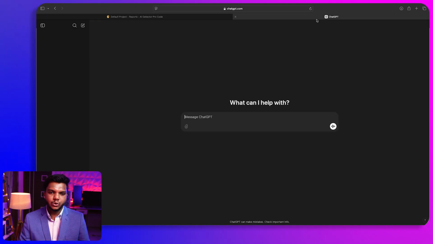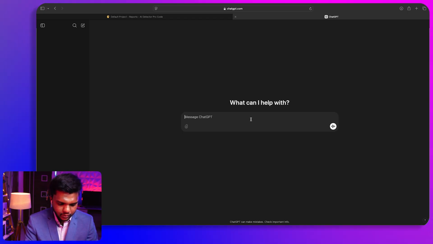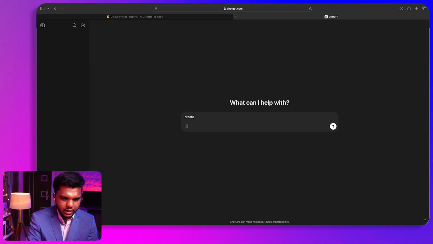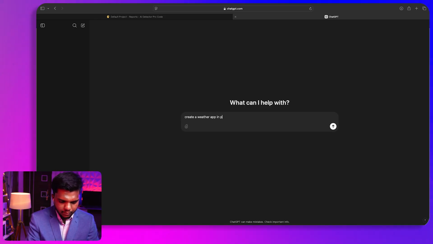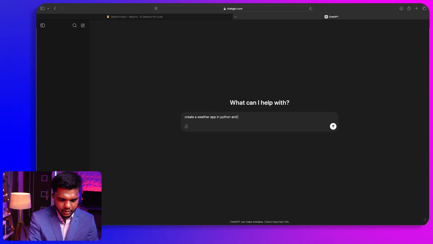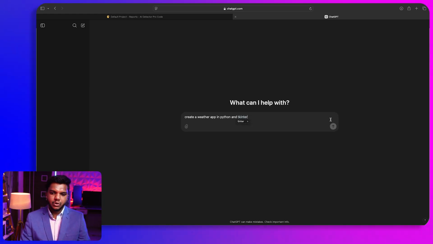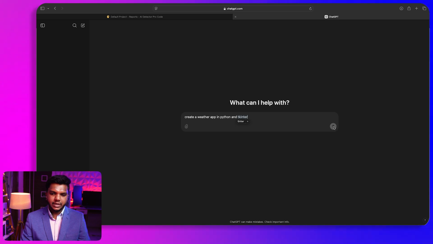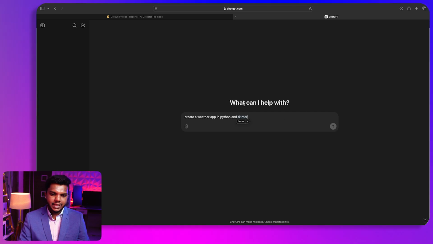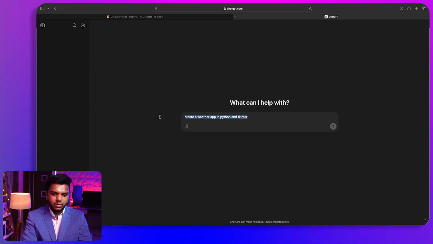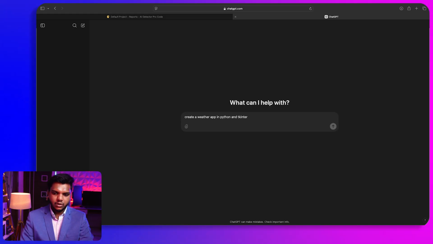Now what I can do is show you a live example by going to ChatGPT and generating some code. Let's say, create a weather app in Python. If I give this as an input to ChatGPT, let's wait for it to generate the output. Once it does, I will copy this entire thing from here and show you whether the output is correct or not.